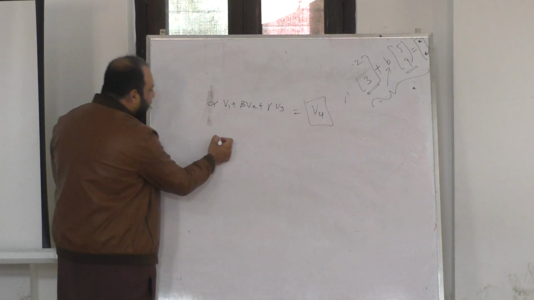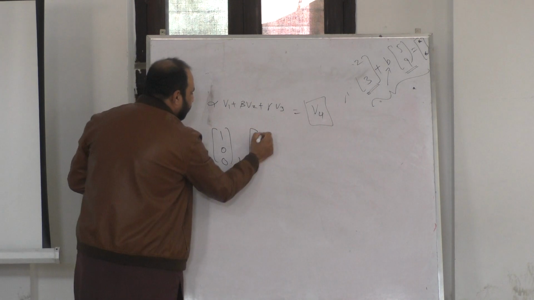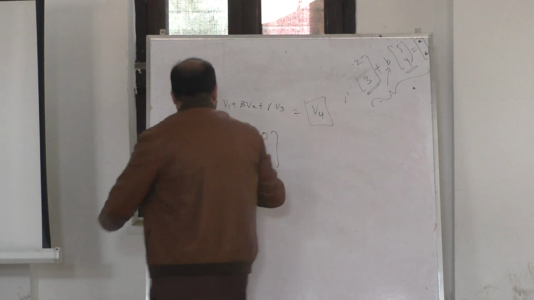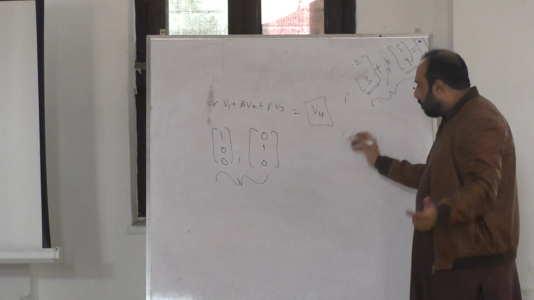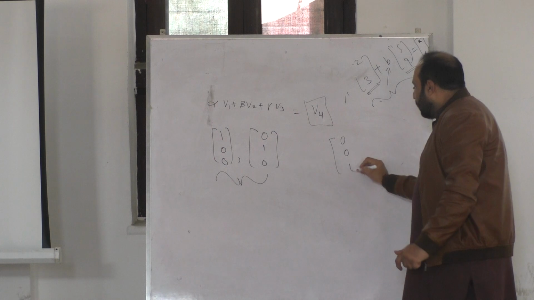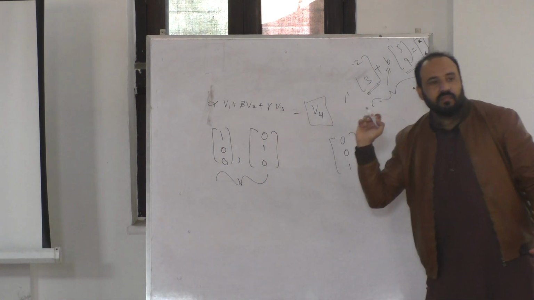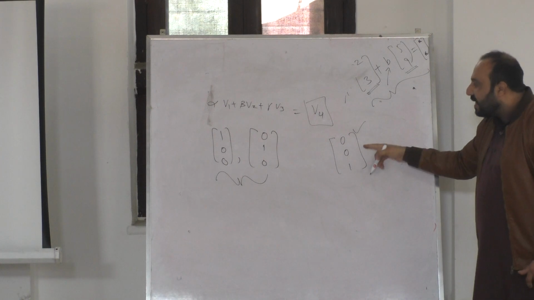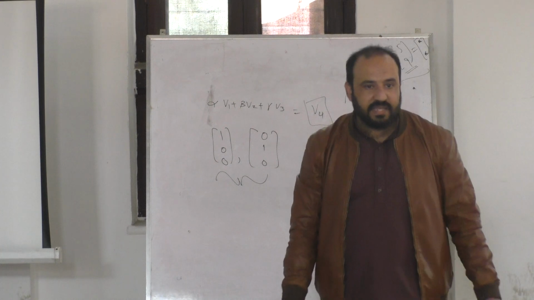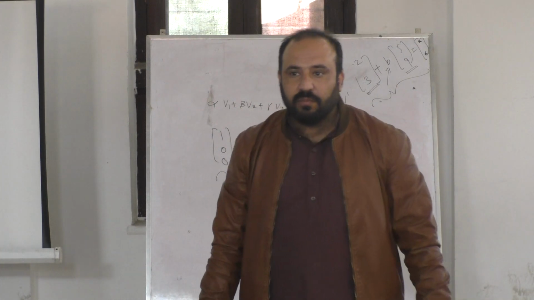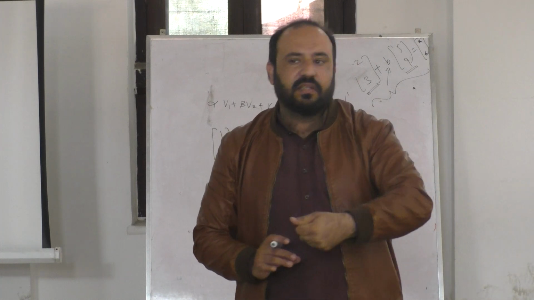For example, if I give you two vectors like this, and I ask you, no matter what linear combination you come up with using these two, produce this vector. If you cannot produce this vector using these two, then we say this vector is linearly independent from these two. So a linearly independent vector means it is not generatable by the others.